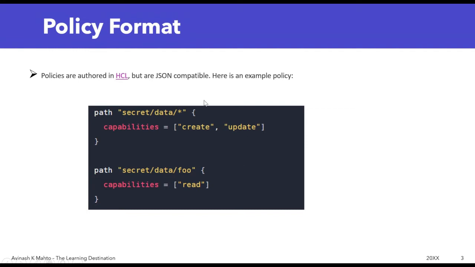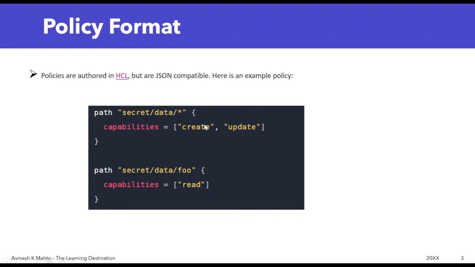What we are going to do is create one policy, and by using that policy we will generate one token, and after that we will try to store a password under the path secret/data. In the testing section, whatever password we pass here, we store under secret/data, and since it has the capability of create and update, we will successfully store the password.